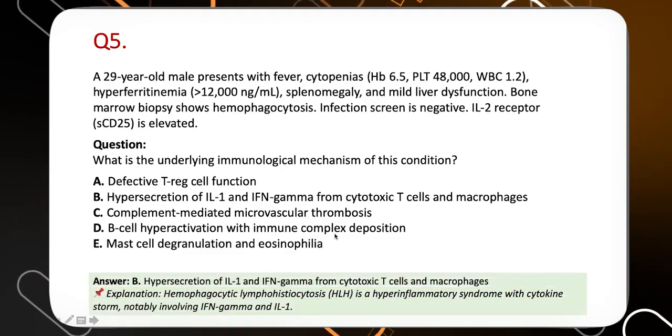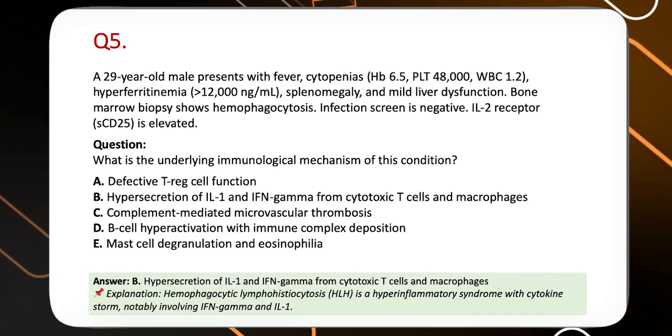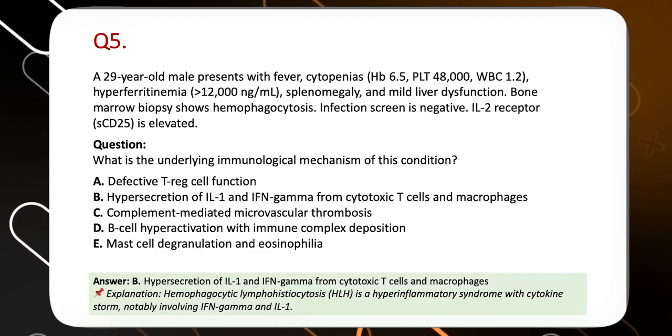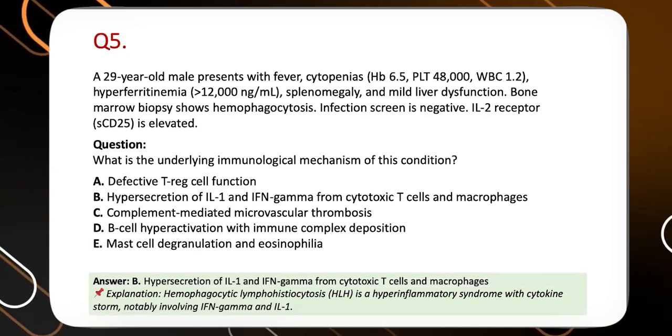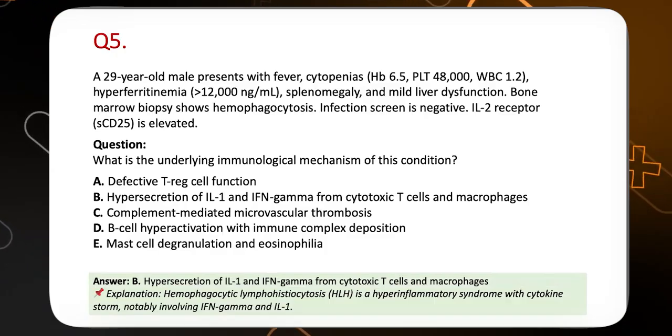So what happens over here? What is the answer? The answer is B. As the term is hemophagocytic lymphohistiocytosis, it's a hyperinflammatory condition with cytokine release syndrome. So it involves interferon gamma and interleukin 1, and it involves the macrophage. It's a problem of the macrophage.